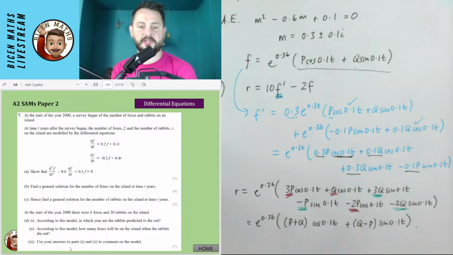Okay, it says at the start of the year 2000, there were 6 foxes and 20 rabbits on the island. According to the model, in which year are the rabbits predicted to die out? According to the model, how many foxes will be on the island when the rabbits die out? Use your answers to parts 1 and 2 to comment on the model.